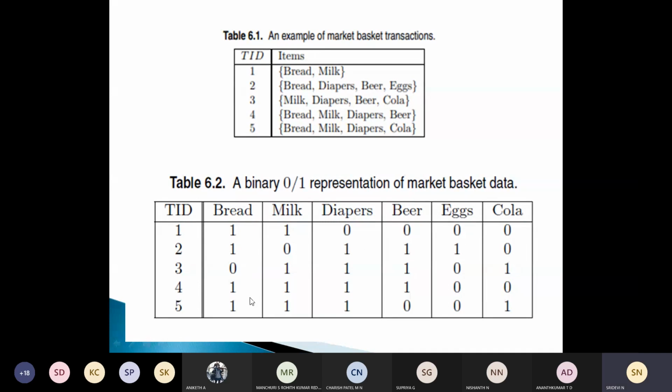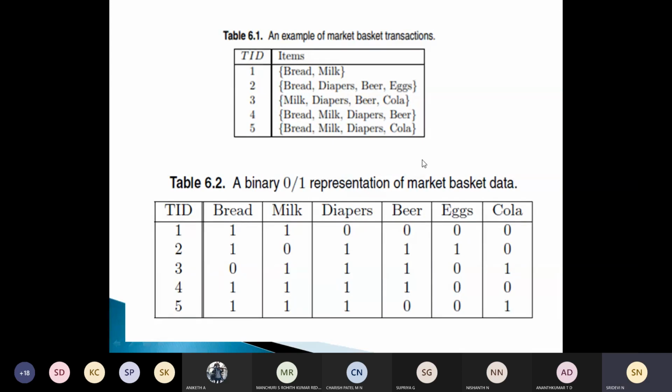An item is treated as a binary variable whose value is 1 if the item is present in a transaction, and 0 otherwise. The presence of a particular item in the transaction is considered more important than its absence, and this item is an asymmetric binary variable.